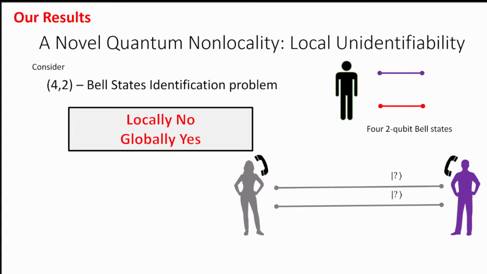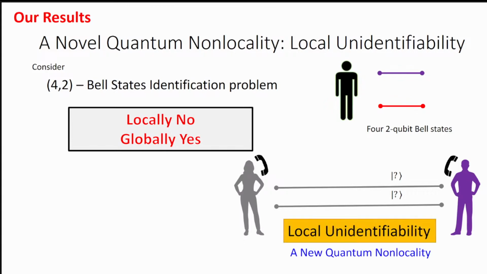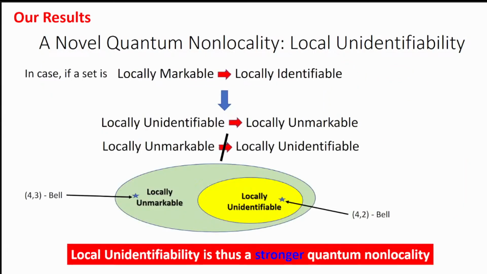So there is again a mismatch here between the global scenario and local scenario, and so it is a new kind of quantum non-locality, and we coined it as local unidentifiability. You cannot even identify the states, let alone the order. So our claim is that local unidentifiability is a stronger quantum non-locality.